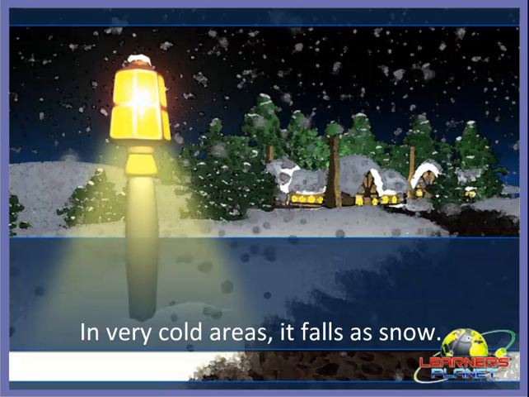And in the very cold areas, it falls as snow, as you can see in the picture. This is a picture of snow, and you can see that this is a very cold area, right? So this happens because of the sun's role. So sun plays a major and very important role in causing changes in the weather conditions.